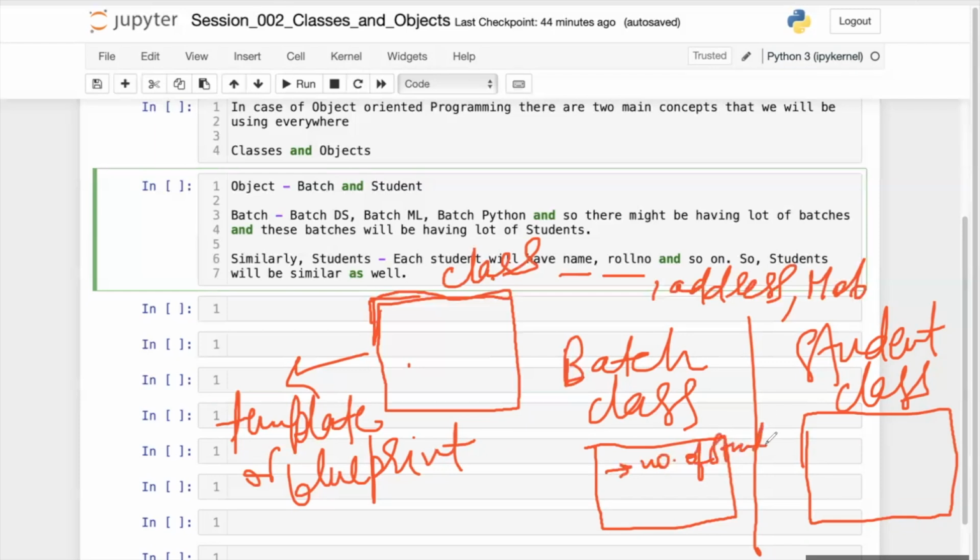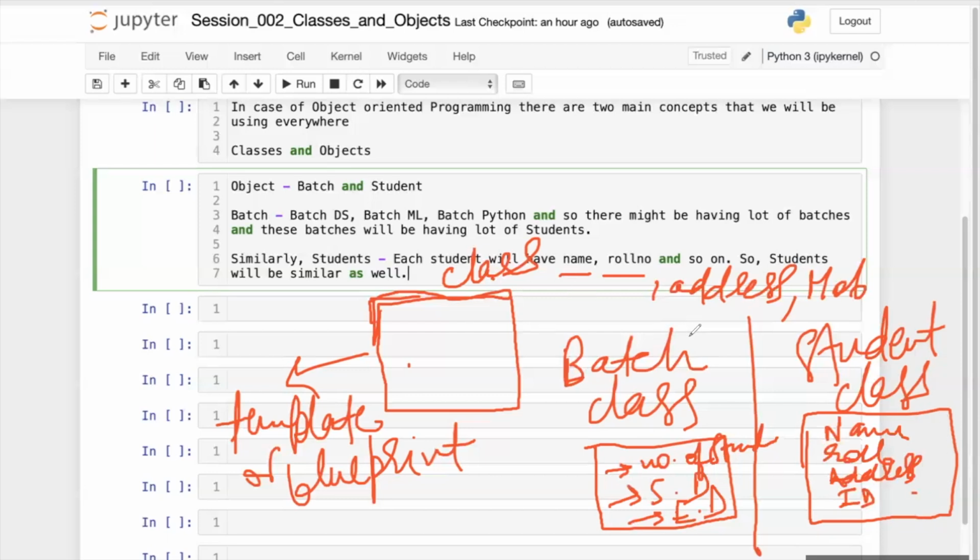Let's say start date, end date, and teachers assigned to that particular batch. Likewise, there are certain things common in every batch. Every batch will have these things. Likewise, every student class will have certain things common: name, roll number, address, or ID card. Every student will have an ID card, and so on.